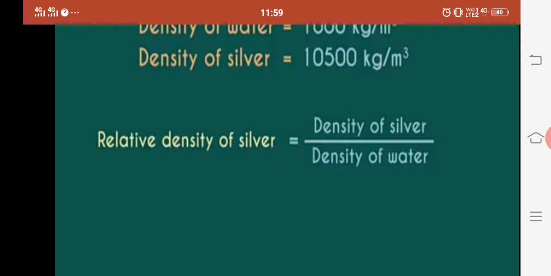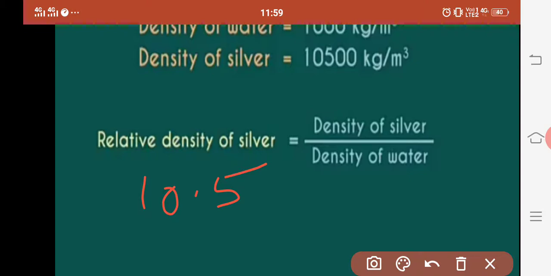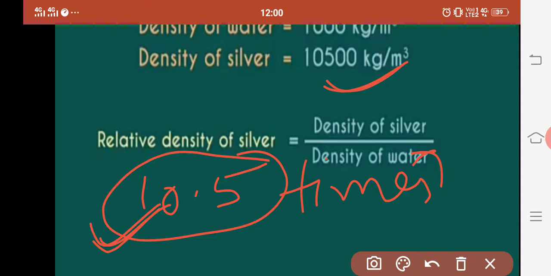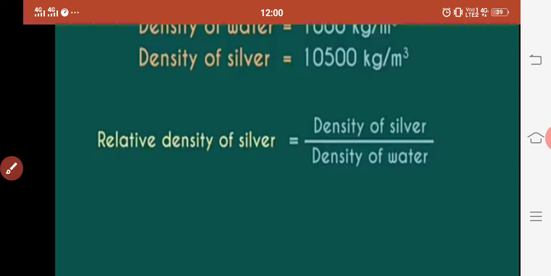Now here we found that relative density of silver is 10.5, which means that the density of silver is 10.5 times more than that of water. Okay, the value of relative density gives you the number of times the substance is heavier or denser than water. Now since this is more dense than water, therefore we consider that if the density of a substance is more than that of water, it will sink.